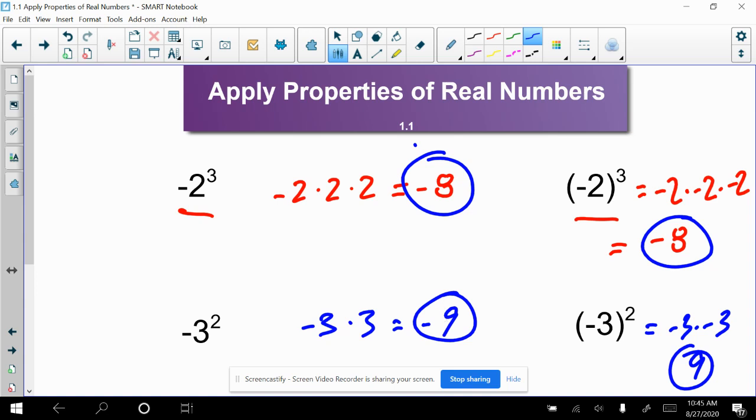So you have to be very deliberate in paying attention to whether there are parentheses or not, especially when it comes to exponents. If you typed in -2 to the third power as it is in your calculator right now, you'd get -8. You're always going to get the right answer if you type it in correctly. So your calculators are going to be right. It's just a matter of whether you're going to type them in right.